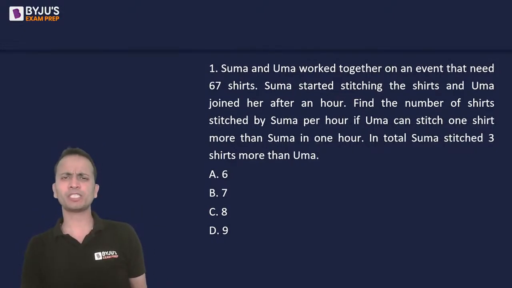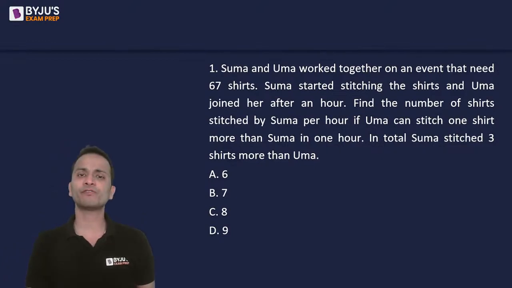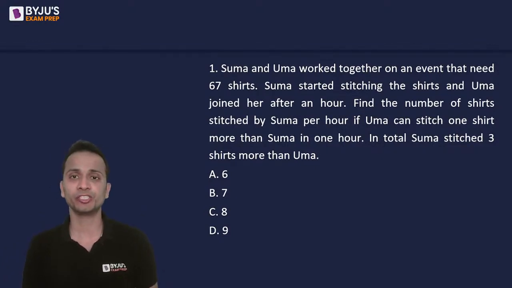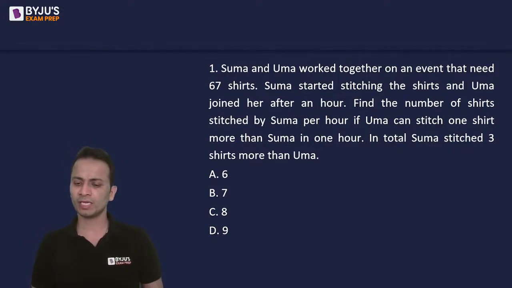Now you can go by options as well. Also, another way of doing this question is by making equations. The equations method is also not very difficult. It's pretty straightforward.